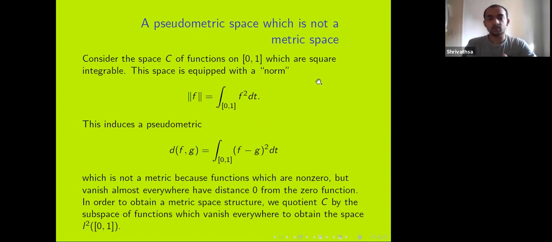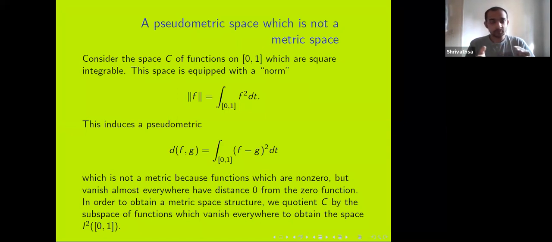So, using this, we can define a pseudometric as d(f, g) to be the square root again of the integral of (f minus g) squared. And here, the positivity and symmetry conditions are obvious, and so is the triangle inequality. But we don't know that d(f, f) is 0 only when... rather, we can have d(f, g) be 0 when f is not equal to g. This happens whenever f and g agree almost everywhere. So, for example, if you change the value of f at a point, the integral is still the same, but the two functions are different. So this is a pseudometric space.